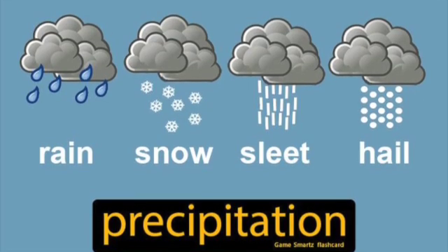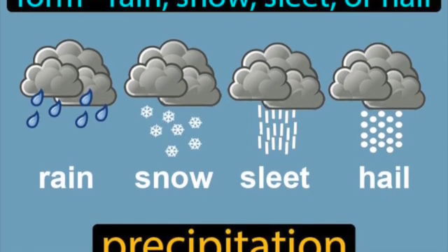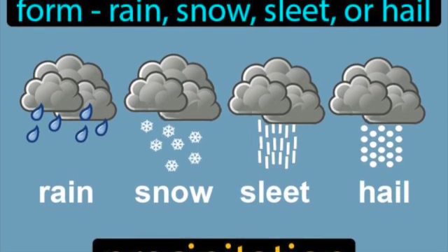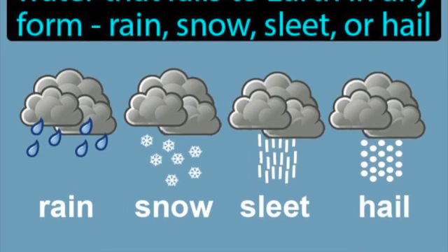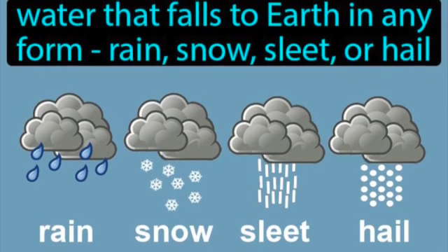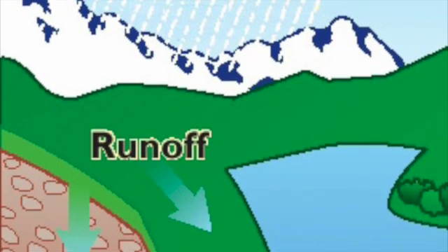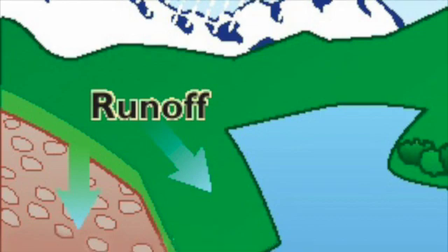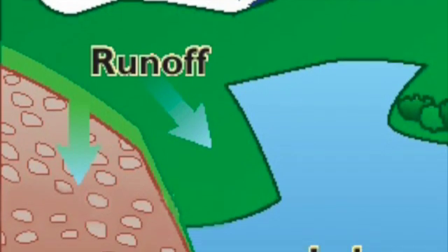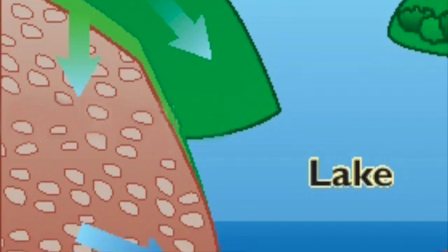Sleet. Sleet is liquid water that freezes before it hits the ground, like rain that turns into ice before hitting the ground. Hail. Hail is small lumps of ice that fall from clouds during precipitation. Surface runoff. Surface runoff is when rain hits the land or when the snow melts and it goes downhill into rivers, lakes, and oceans, or it soaks into the ground and becomes groundwater.